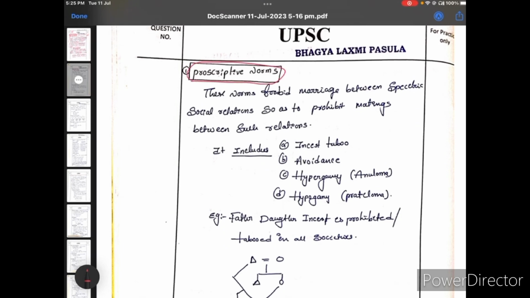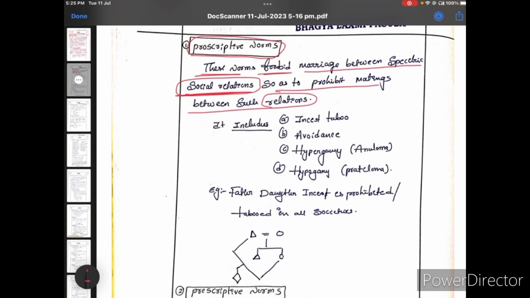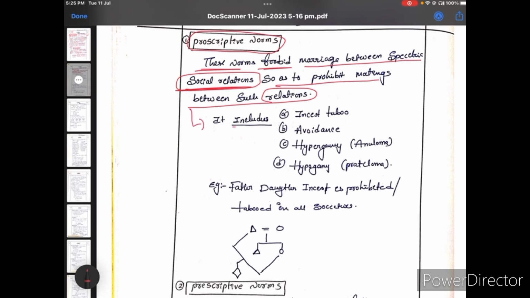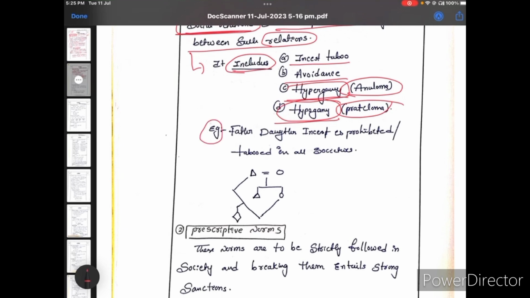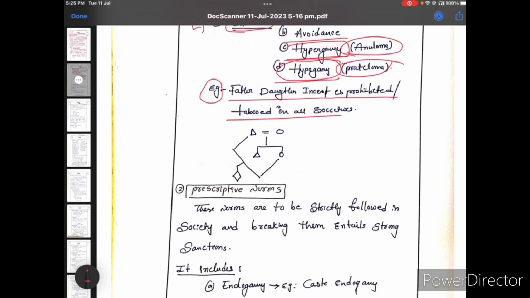Proscriptive norms: these norms forbid marriage between specific social relations, so as to prohibit the meeting between such relations. What is included in this? It includes incest taboos, avoidance, hypergamy and hypogamy. What is hypergamy and hypogamy? Hypergamy is anuloma, hypogamy is pratiloma. Here I give an example: father-daughter incest is prohibited and not tolerated in all societies.